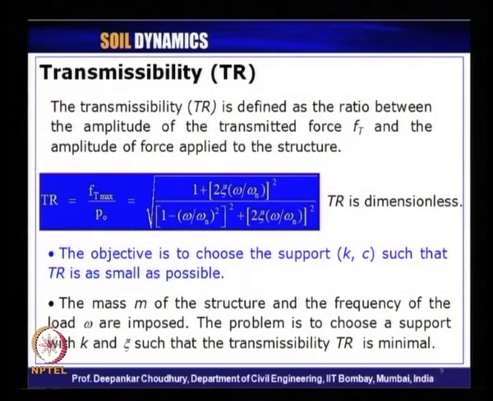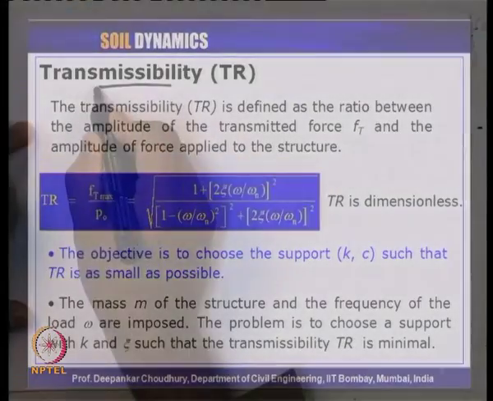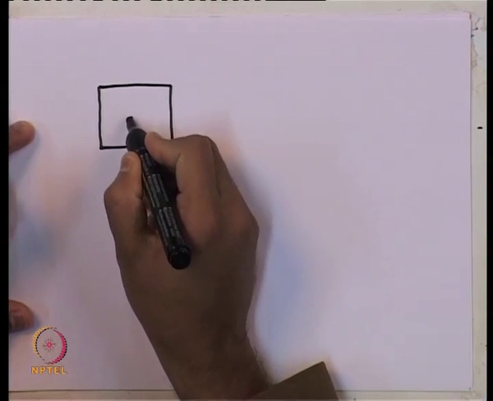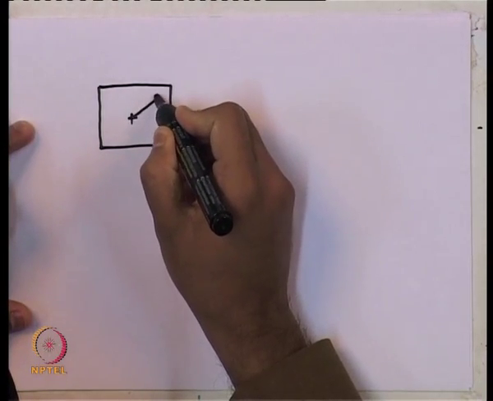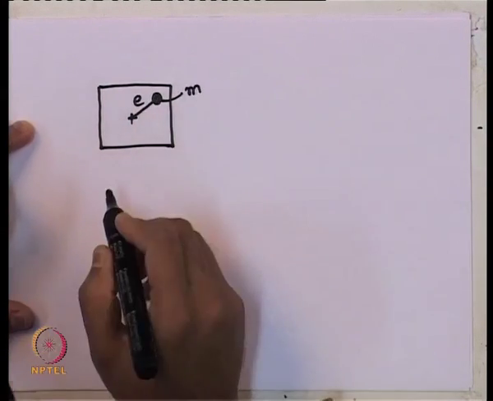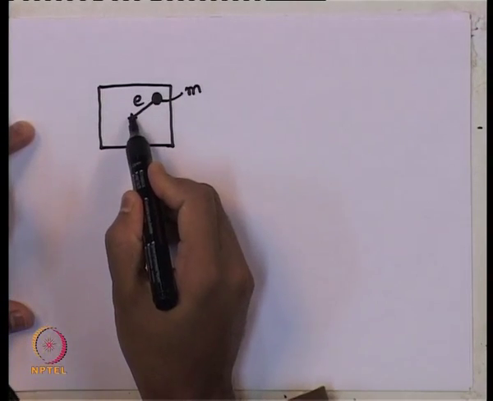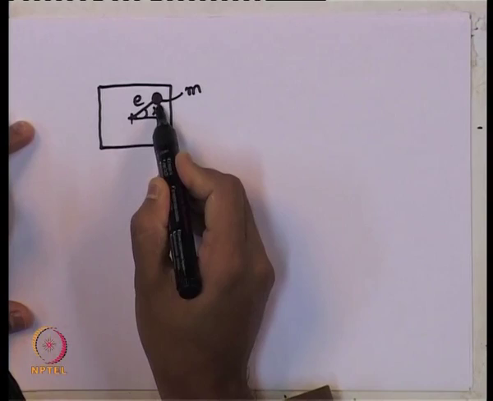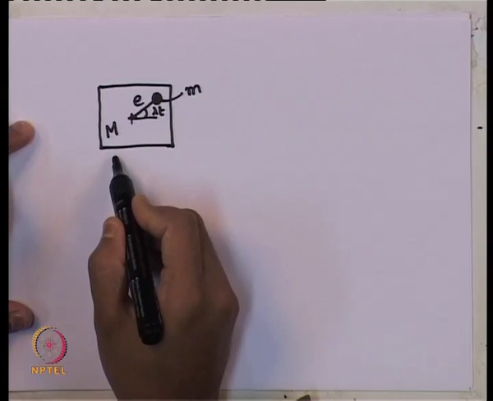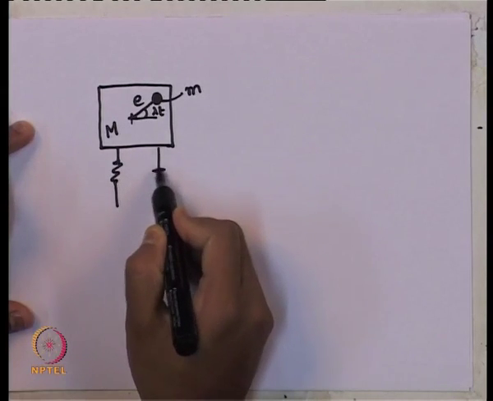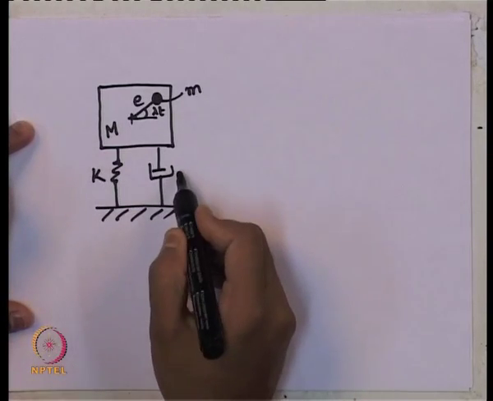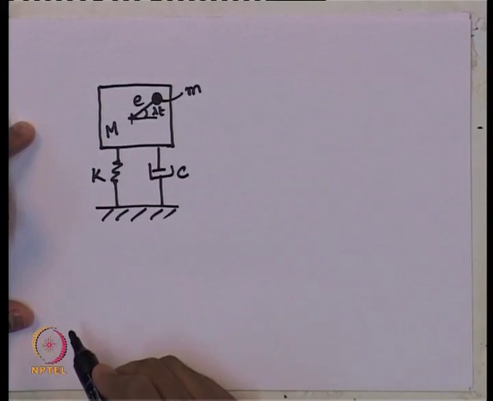Let us derive it. So, let me draw a single degree of freedom system here with a rotating imbalance. So, I am considering a system which is having a rotating mass of small m, and this is lambda t, e is the eccentricity and capital M is the mass of the total system. This is stiffness K, this is damping C.